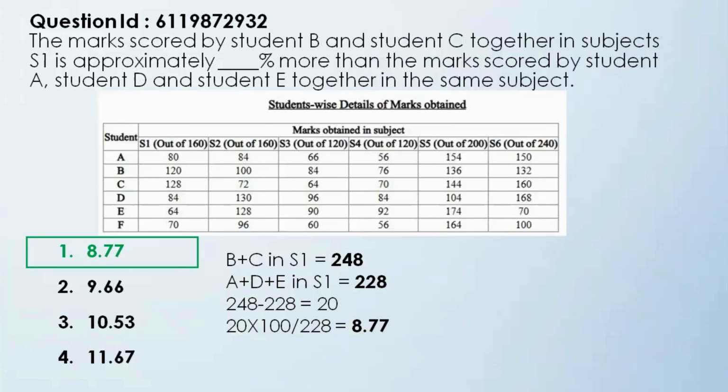So 248 minus 228 is 20. So what percent is it of 228? So 20 is 8.77% of 228, and hence option 1 becomes the correct answer.